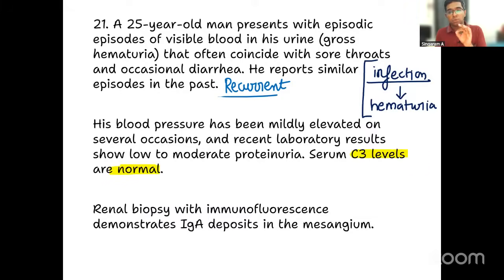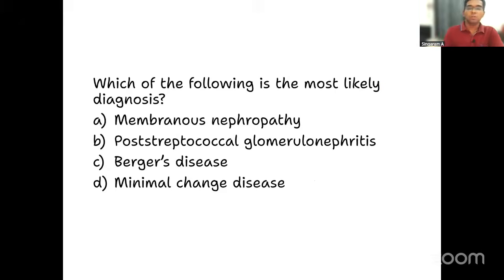I will try to correlate that later. Biopsy reveals IgA deposits in the mesangium. So now I am going to highlight the three areas. One is recurrent hematuria associated with infections. Number two is normal serum C3 levels. Number three is IgA deposits noted in the mesangium. With these three clues given in the question, tell me what could be the likely diagnosis.